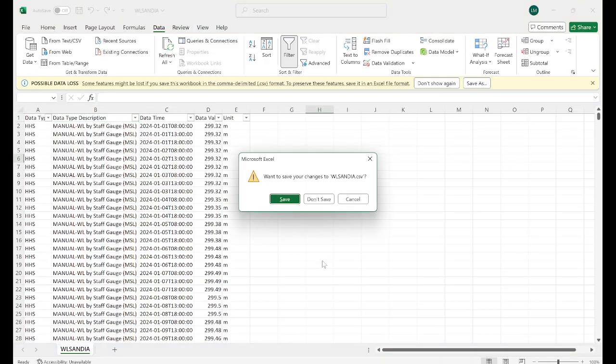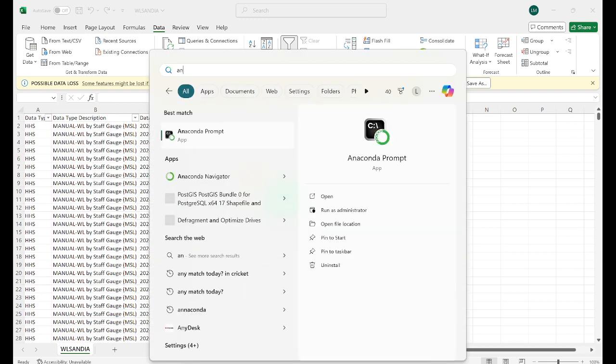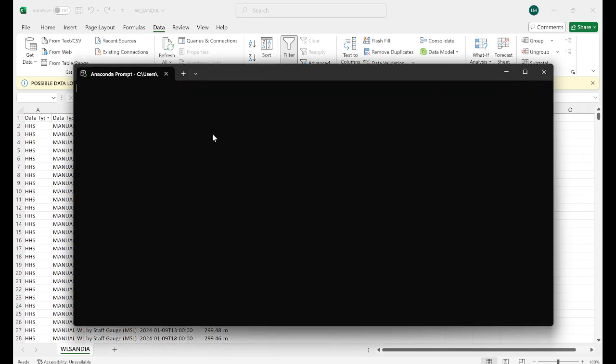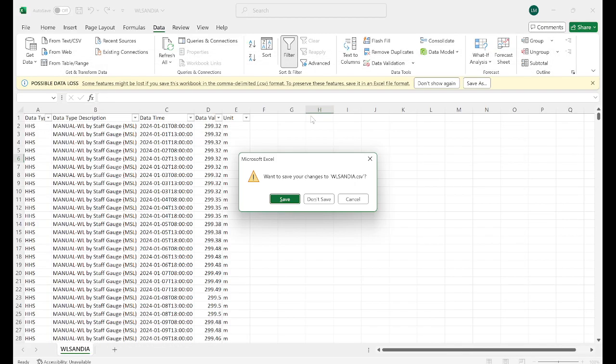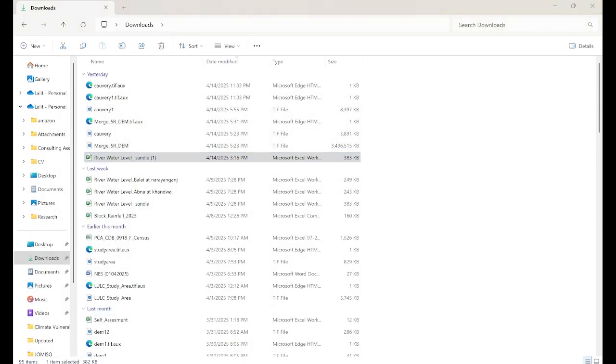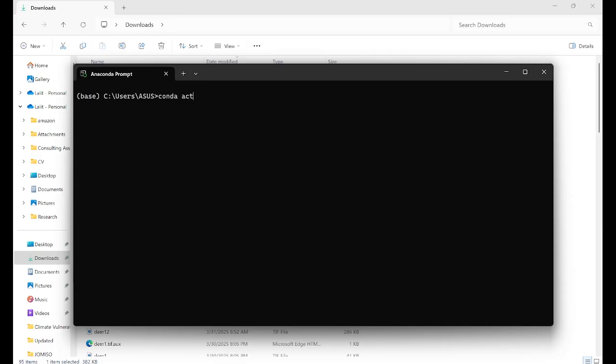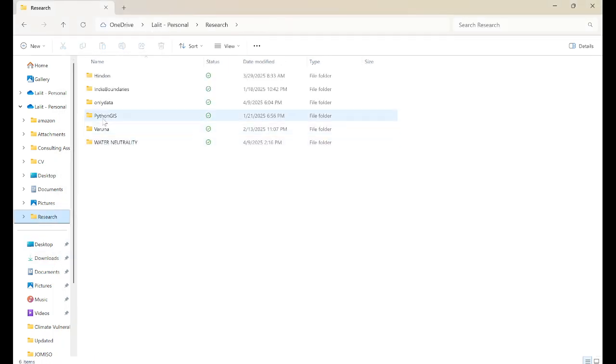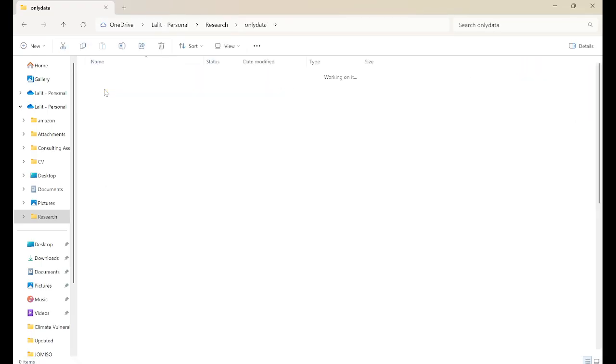So now I am closing it. Let's start. We open the Anaconda prompt and do conda activate CLSP1. I'm using this environment in every video. How to create it, please see my first video, where I created this. Then I will go to the data folder, and this is my folder. I'm just giving the folder path.